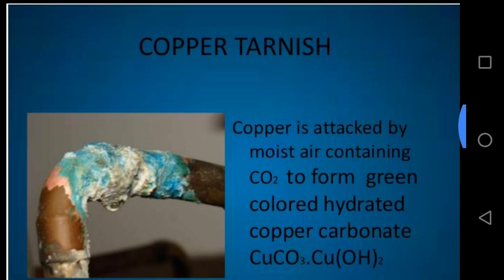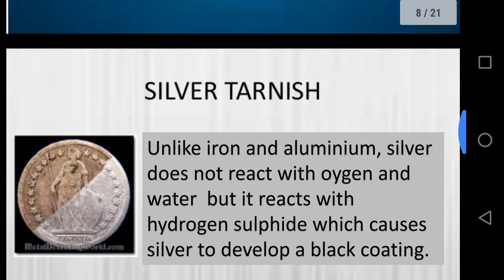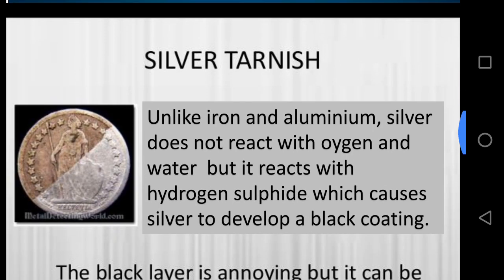And the third example is silver. In silver metal, when exposed in air, a blackish tint is observed on the surface of silver. Silver metal doesn't react with oxygen and water, but it reacts with hydrogen sulfide, which causes silver to develop a black coating.